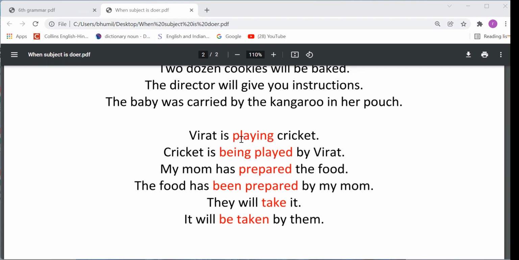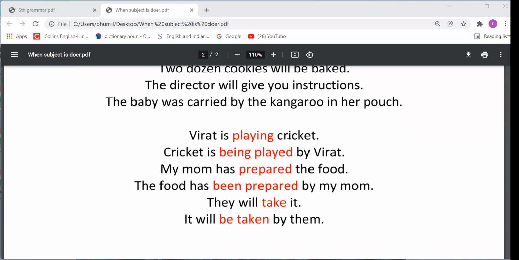How to change this verb playing? Playing, that's the fourth form. So the fourth form of be we have to use here. Fourth form of be is being. So being plus the third form of the main verb, the main verb will be converted into the third form, so that will be written here: being played, right? Again I tell you, the first sentence is the active voice sentence.